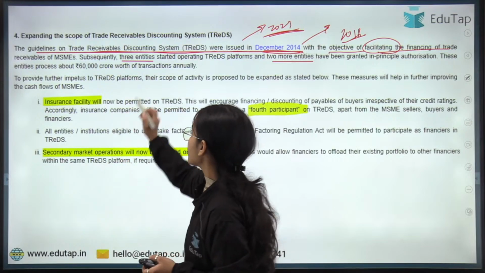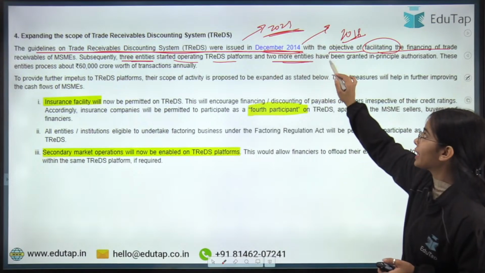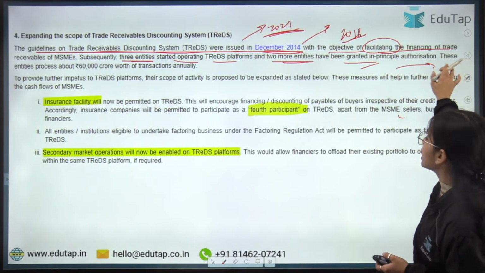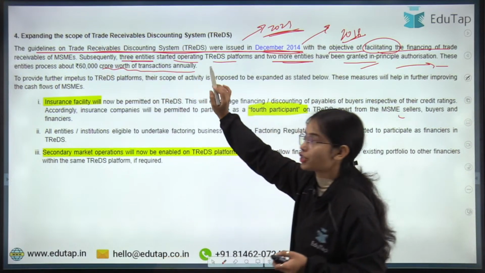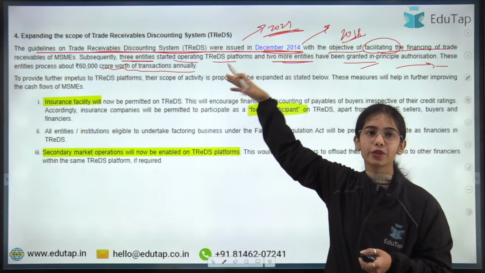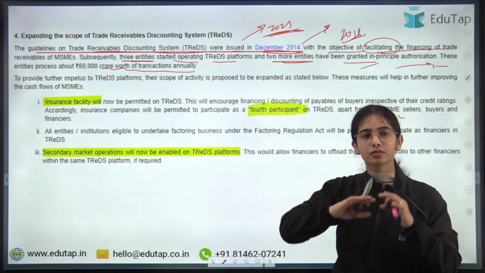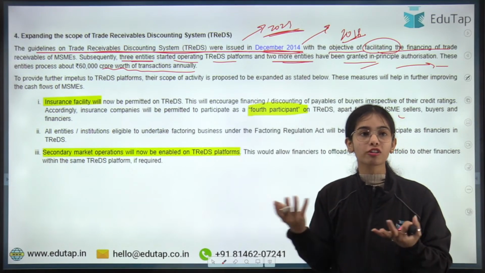Okay. Subsequently, 3 entities started operating TReDS platforms and 2 more entities have been granted in-principle authorization. These entities process about 60,000 crore worth of transactions annually. So you can understand that in 2023, it was announced that the TReDS platform is processing a lot of payments.